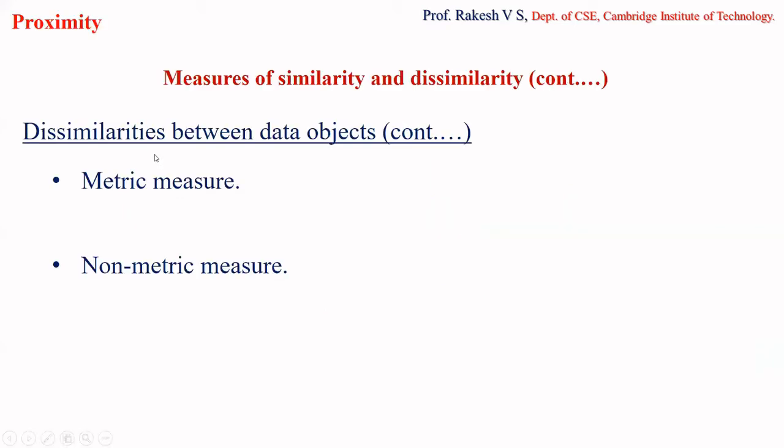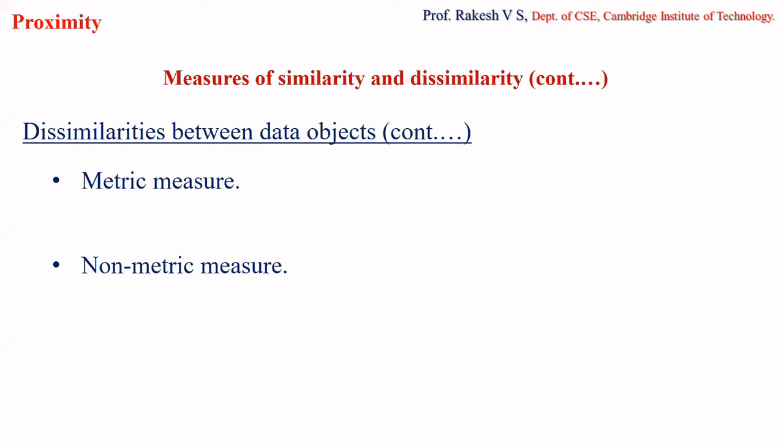Okay, similar. So now in the last class, we had studied distance as a measure and calculated three things. One is Manhattan distance or Hamming distance, and then Euclidean distance, and then supremum distance, right? Now, all these three measures are said to be metric measures.